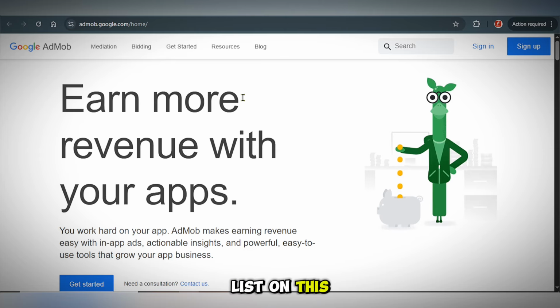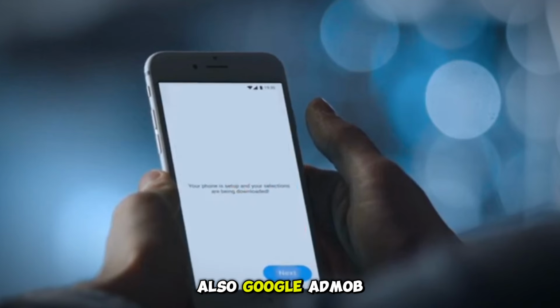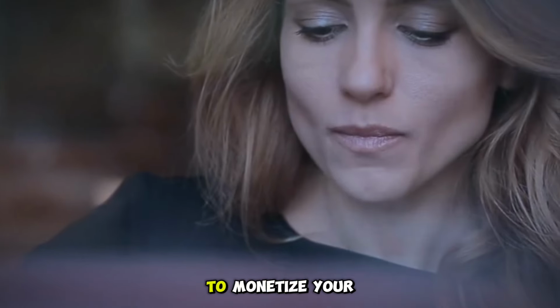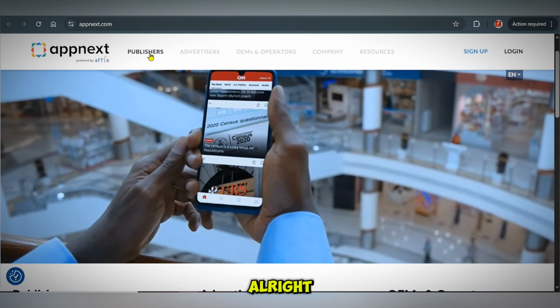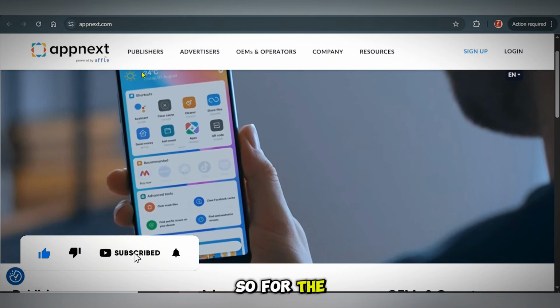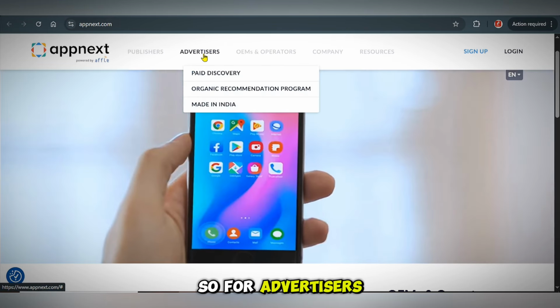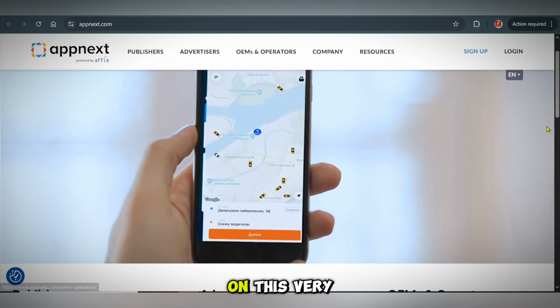So the second on this list, we have Appnext.com. This is also a Google AdMob alternative that you can use to monetize your application. We have the publisher section and the advertiser section. The publishers are the people that want to monetize their applications, and the advertisers are the ones that want to advertise on this platform.